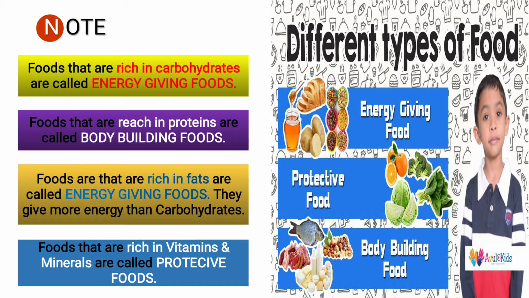So they are called energy giving food. Protective food, what comes in protective food? Vitamins and minerals. The next is bodybuilding food. What makes our body? The protein helps us to make our body strong. So it comes in bodybuilding food. Now you also need more protein because you are also in a developing stage.